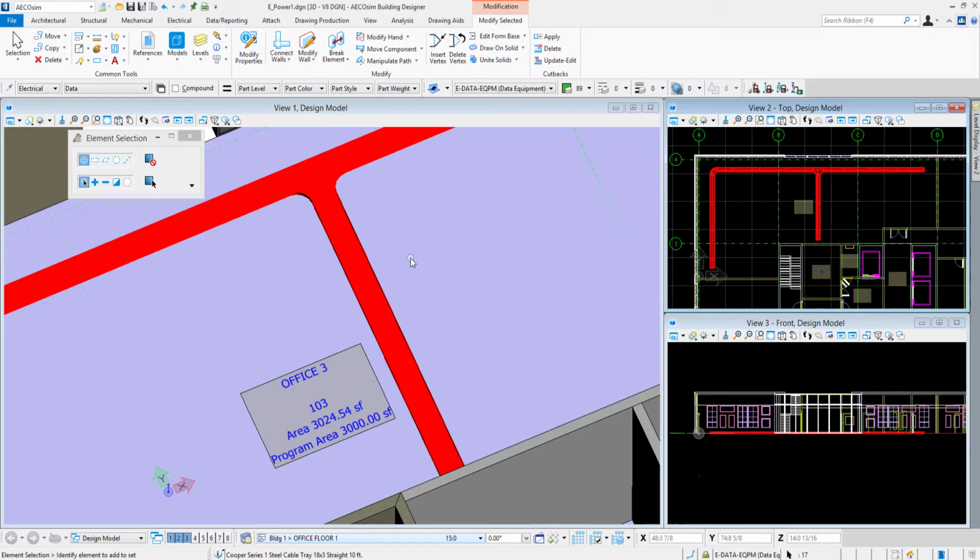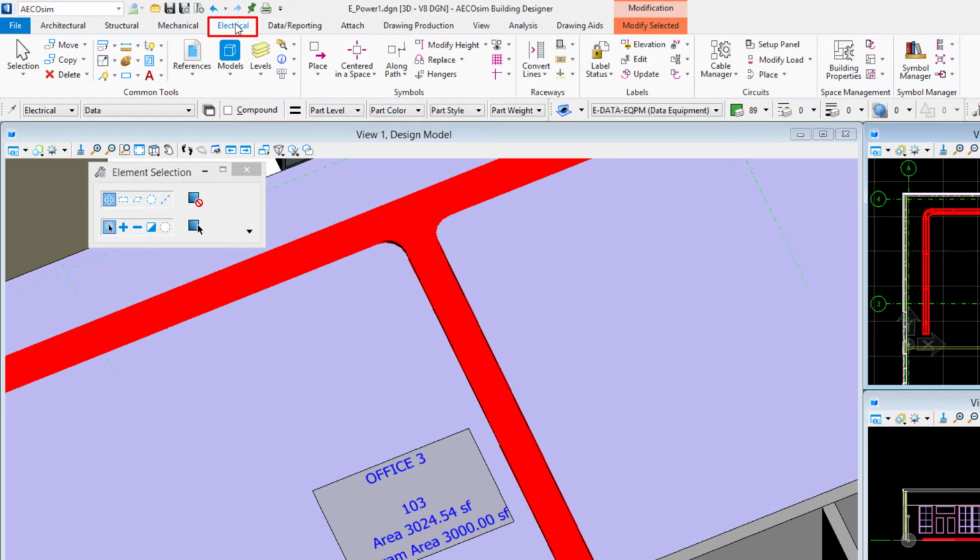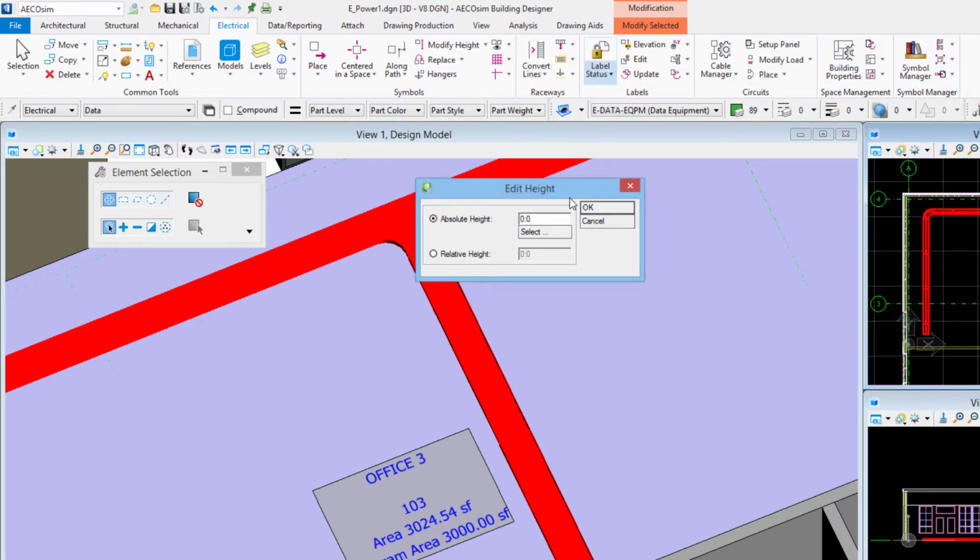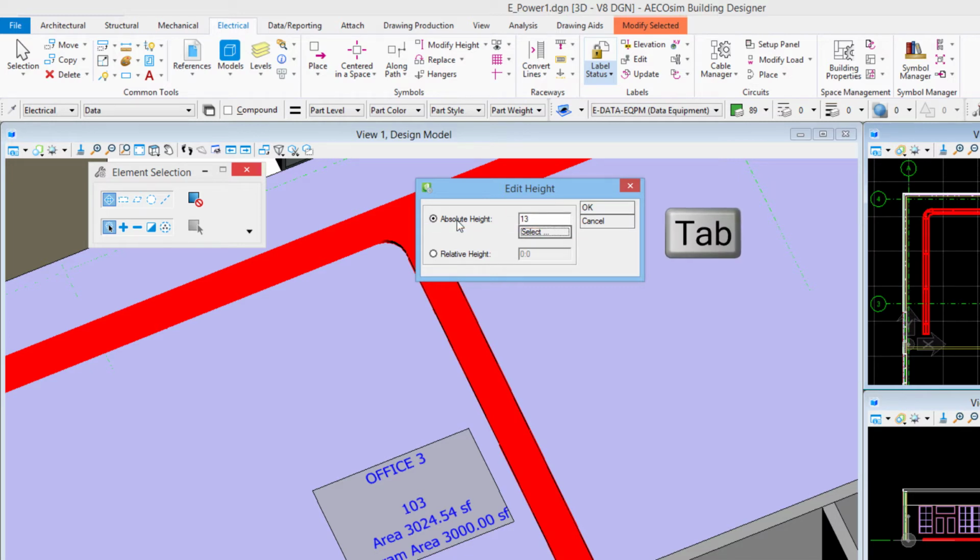To adjust the height of this, I can come to my electrical tab up here in the ribbon interface and come to the Raceways group right here. On this set of tools, notice we have modify, height, etc. I'll choose height right here, and we'll get the edit height dialog box, and I can do an absolute height, which just means whatever the height was before, just ignore that and move it to this height. So for an absolute height, I'm going to type in 13 feet, and hit tab on my keyboard.